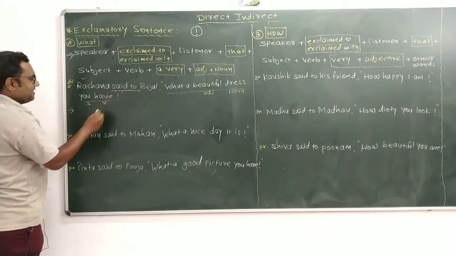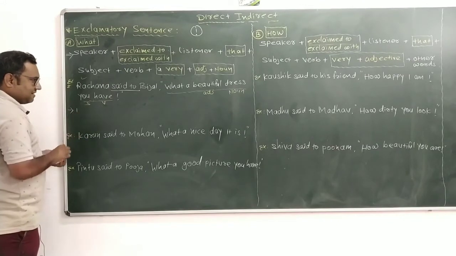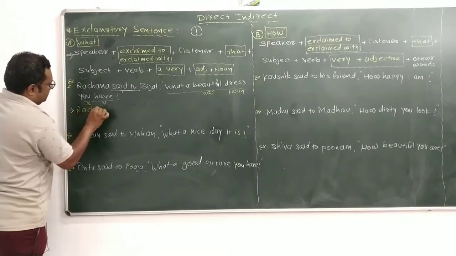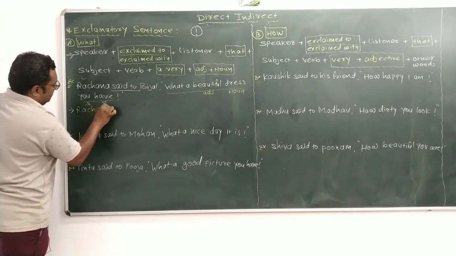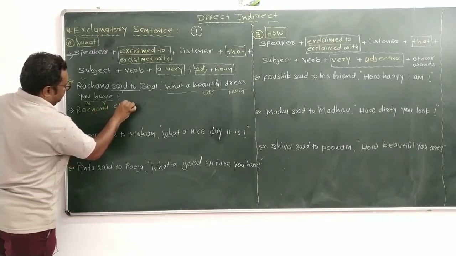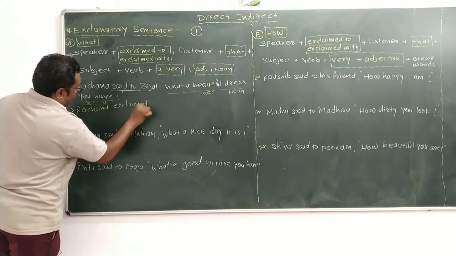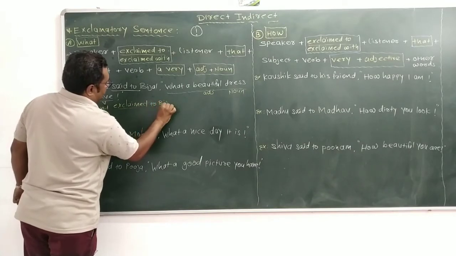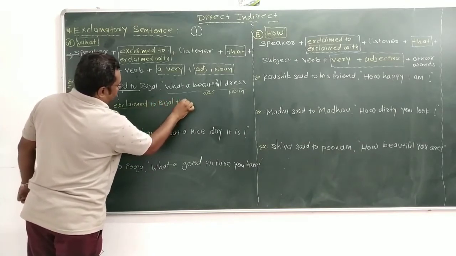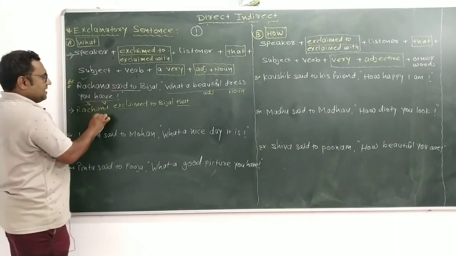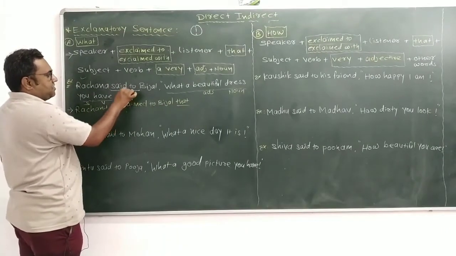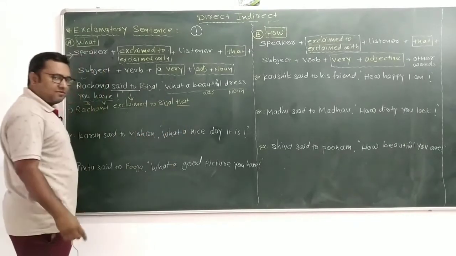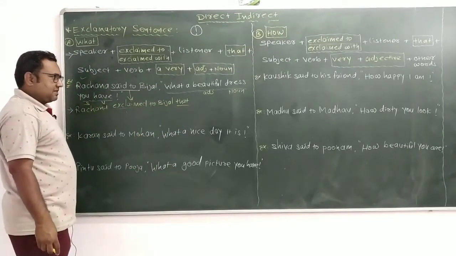So Rachna said to Bijal. So we write Rachna exclaimed to Bijal that. First of all Rachna, then we use exclaim to instead of say to, after that the listener, and then that, which we generally use as a conjunction.